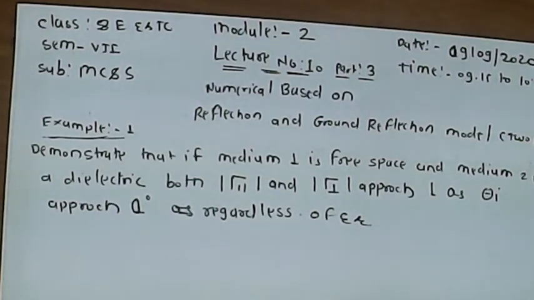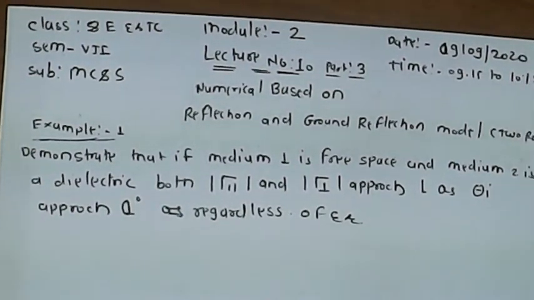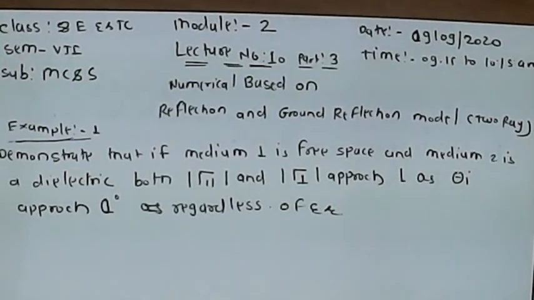Today I am going to explain the numerical based on reflection and the ground reflection model, that is the two-ray model. From an exam point of view, for Mumbai University, the subject Mobile Communications and Systems, this question will be asked for 5 marks, or in a sub-question, or out of 10 marks. So this is very important while dealing with large scale fading.